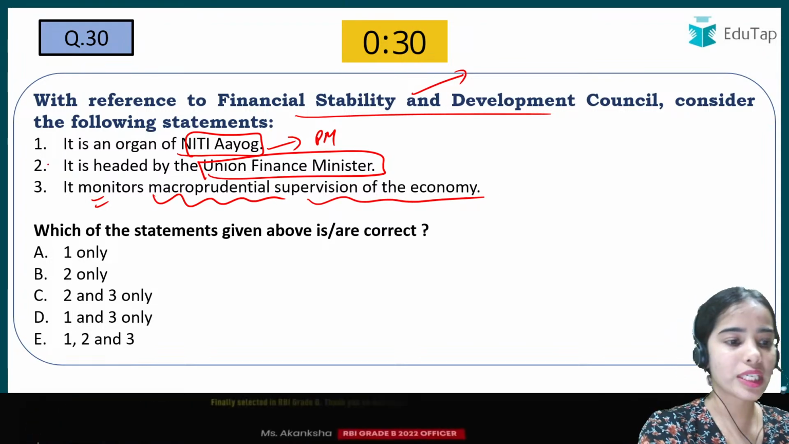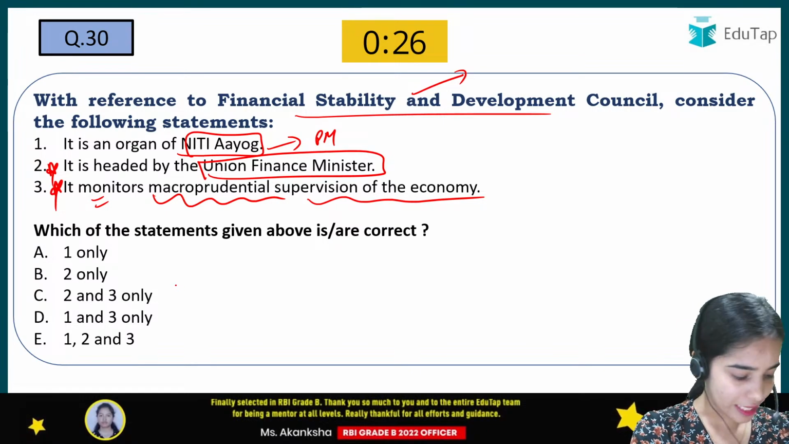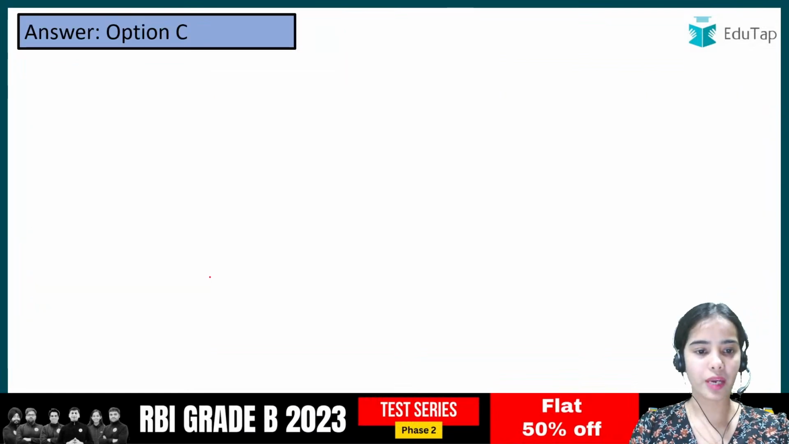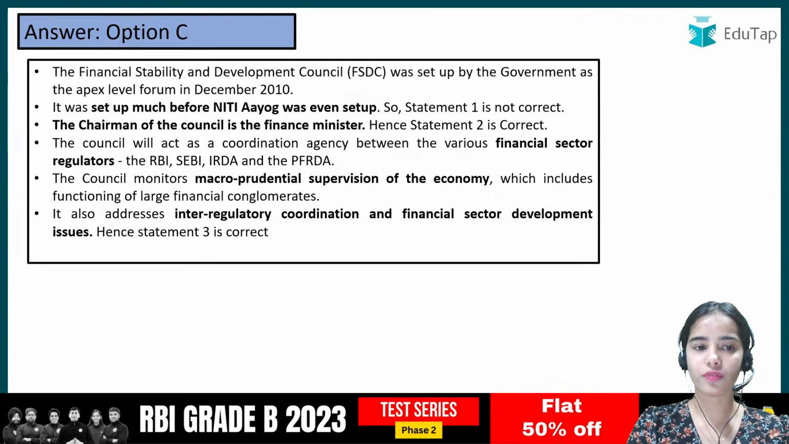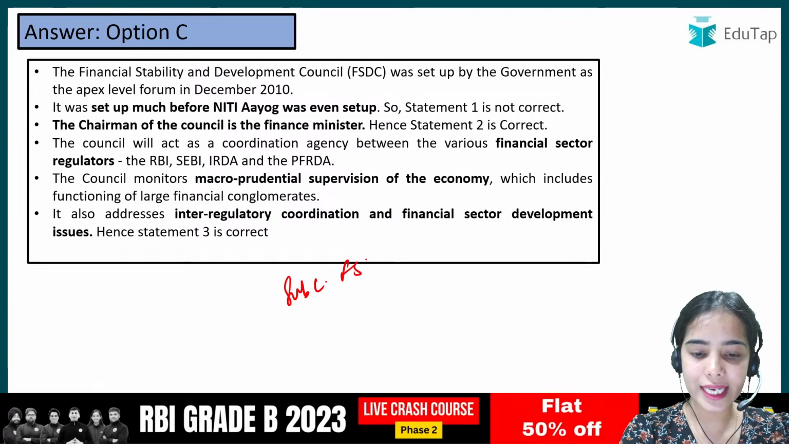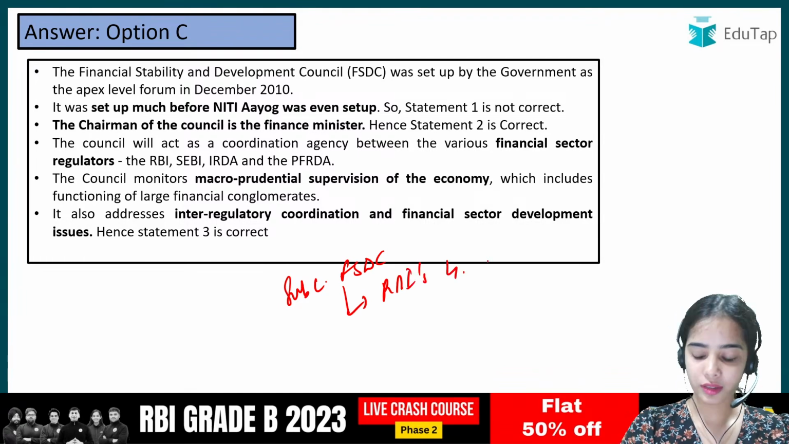That is true. So the second and third statements are true for the FSDC, and that's why, yes, absolutely correct. C is the answer. Okay. So this is the brief idea of the FSDC. The subcommittee of FSDC is headed by the Reserve Bank of India's governor.